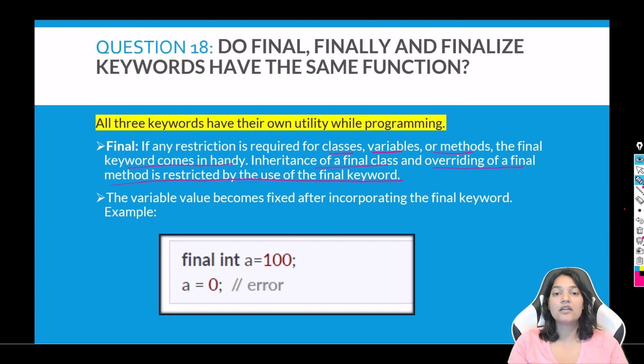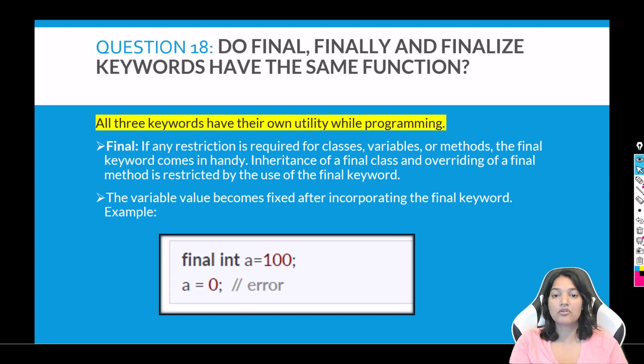And when you declare a variable as final, you cannot reinitialize it once it has already been initialized. The variable value becomes fixed after incorporating the final keyword. So this one, if you have defined it once here, this is going to give you an error. Okay, so that is the purpose of the final. So you have crystal clear with the use of the final keyword.